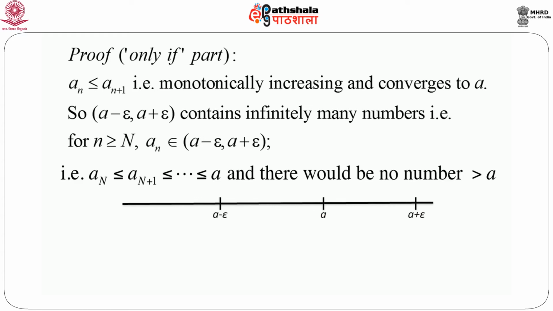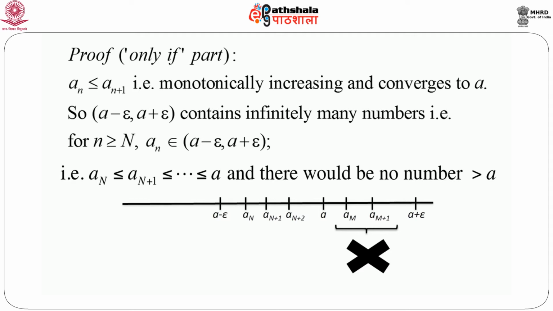Let's see the following diagram. So here is the line, here is A, the value of A lies here. For a fixed, preassigned positive quantity epsilon, we can always have the two points A minus epsilon and A plus epsilon. Now my claim is that whenever n is greater than or equal to capital N, the sequence a_n enters the interval. That means a_N is greater than A minus epsilon, and since it is monotonically increasing, a_(N+1) is greater than or equal to a_N. Similarly, a_(N+2) is greater than or equal to a_(N+1), and so on.